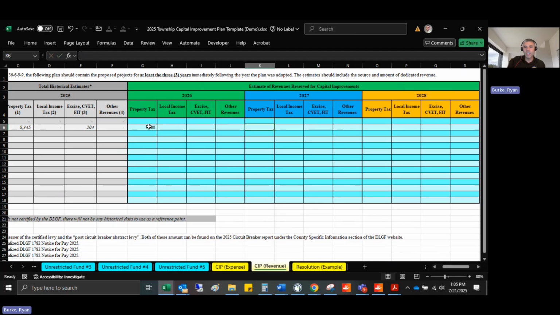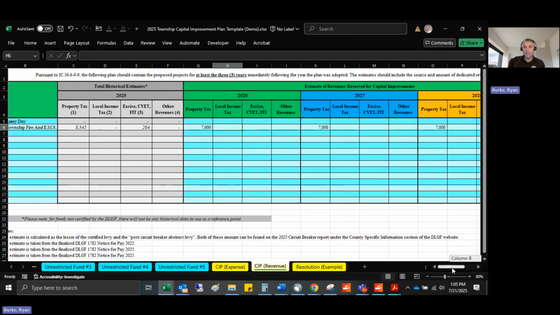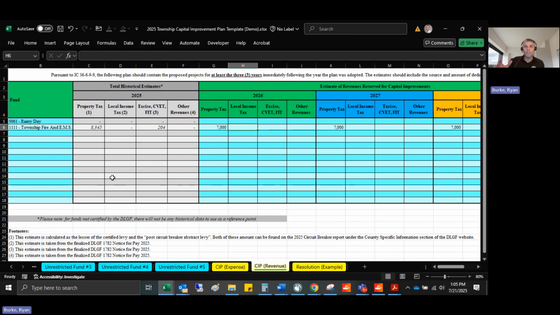And then for 2027, let's say we think we're going to do another $7,000 and then another $7,000. Now, if you think you're going to get some local income tax or some other revenues, you can include those estimates as well. And one thing I want to stress here is this is not the total revenues estimated for each of these years. It's the revenues for these years that you're going to allocate and set aside for these capital projects in the future. Okay? That's how we complete the Capital Improvement Plan Revenue tab.